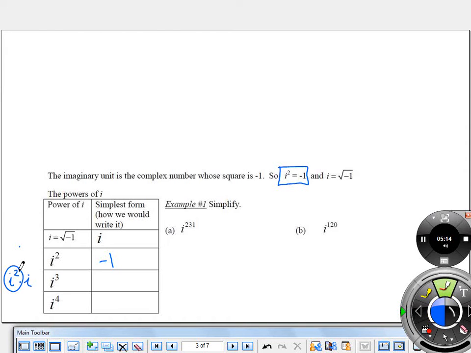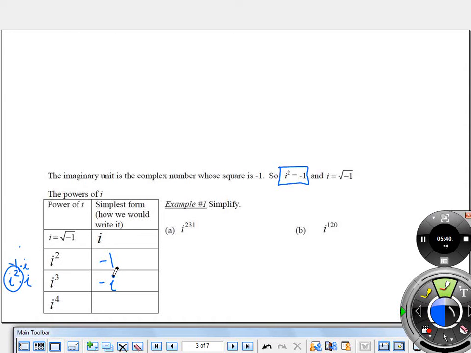Which means this is really like having -1 times i, which means i to the third power simplifies very nicely to just be -i. So notice that the imaginary numbers didn't make this whole new thing with new rules. They just defined a new unit, basically. But I'm using the same exponent rules that exist with my real numbers, right?